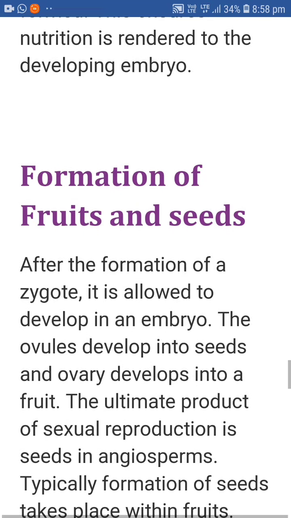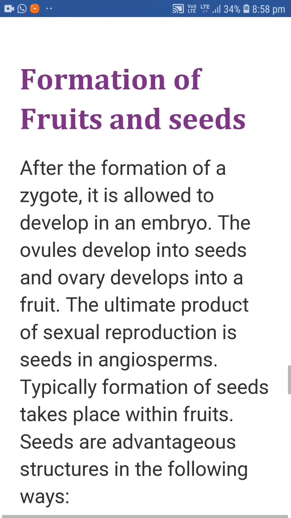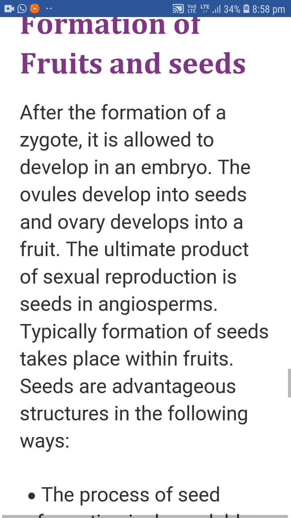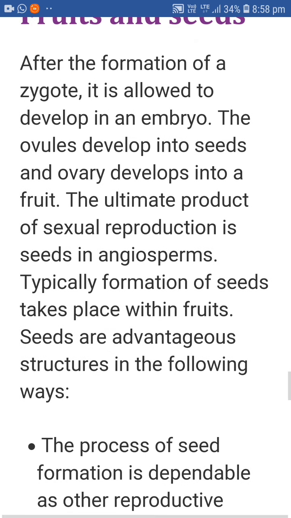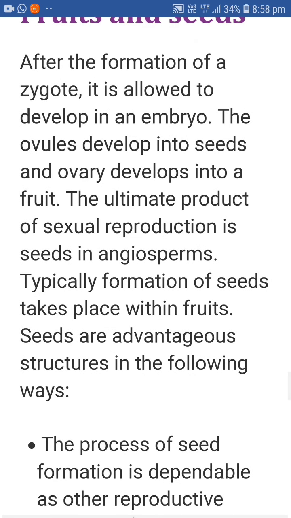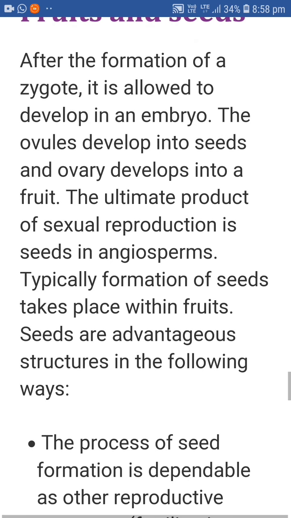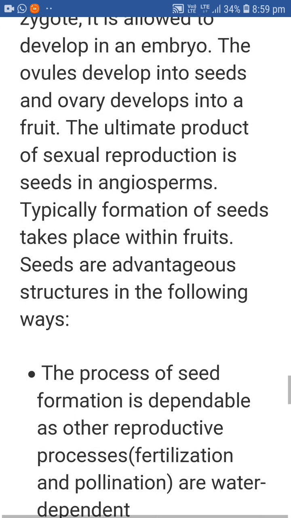Now, how does the formation of fruits and seeds take place? After the formation of a zygote, it develops into an embryo. The ovules develop into seeds and the ovary develops into a fruit. So the ultimate product of sexual reproduction in angiosperms is the seed. Typically, the formation of seeds takes place within fruits.